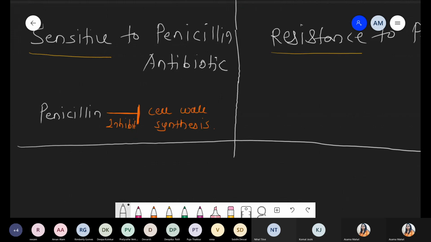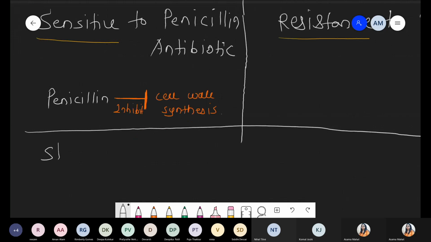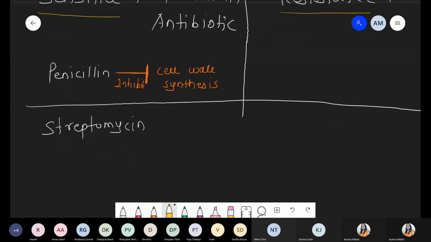And the last antibiotic, that is streptomycin, which is obtained from bacteria. Streptomycin is sensitive to gram positive as well as sensitive to gram negative. We are talking about streptomycin in both scenarios. Gram positive bacteria are sensitive to it, and gram negative bacteria are also sensitive.